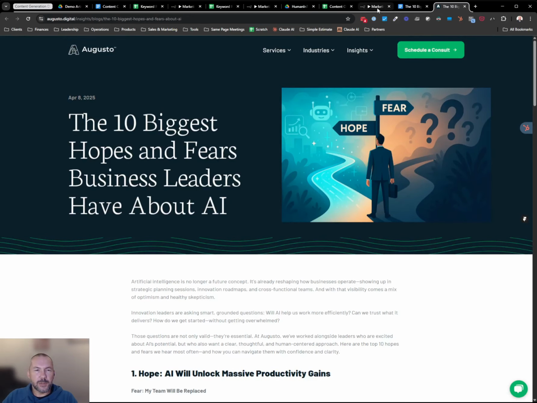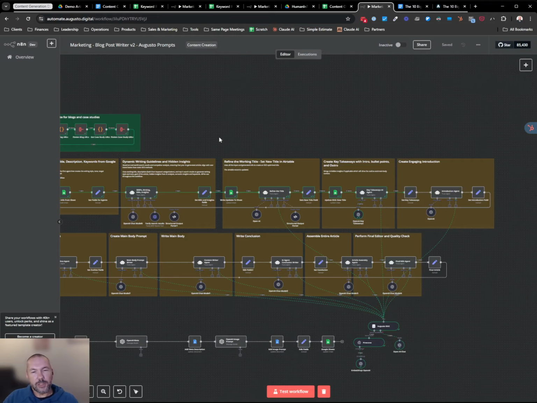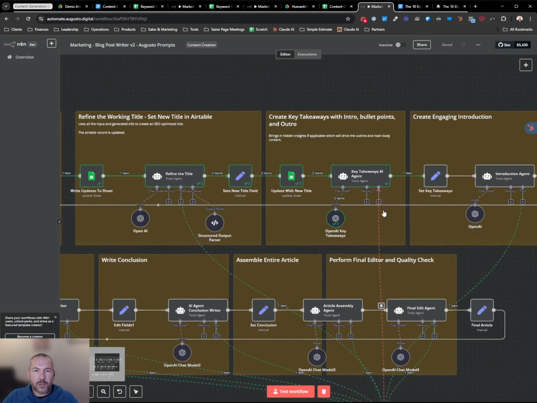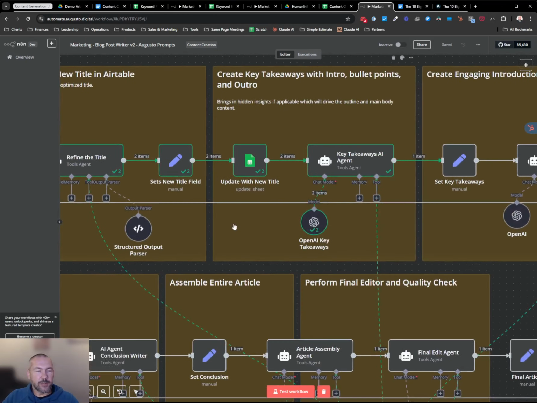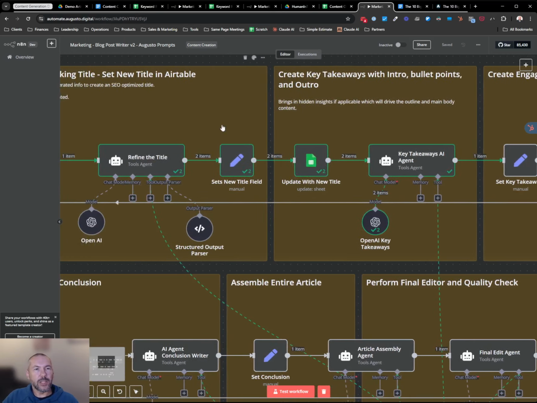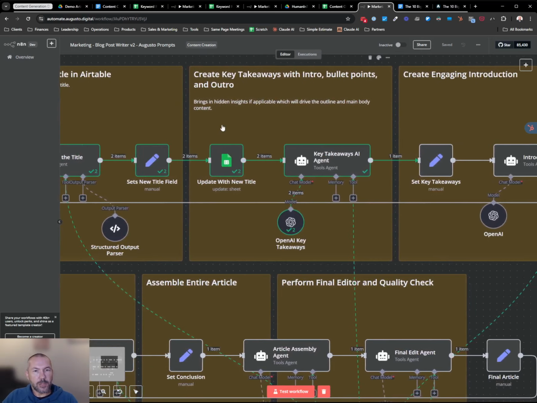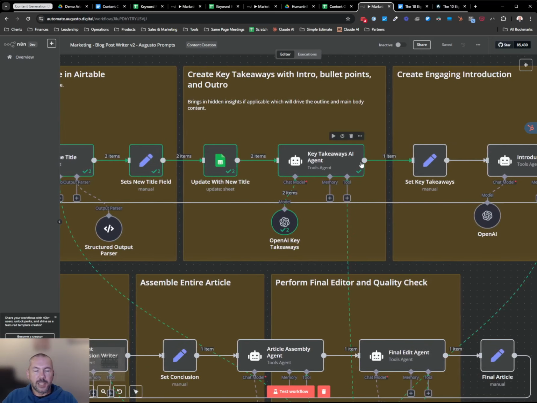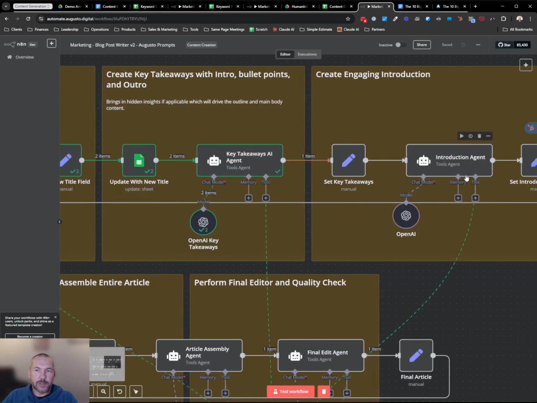Taking a little bit deeper, one of the biggest questions when you start getting into content generation is, okay, how do I know that this is written in my voice? And if we dig into, I'm just going to pick one of these pieces of it. As we're writing our blog post, we're basically doing it in steps, right? So what are the key takeaways we want people to hear from the article? Then we write our introduction.